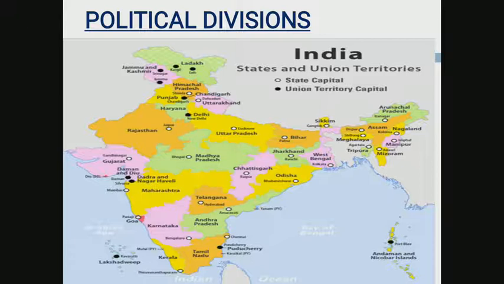The states of India have been organized mainly on the basis of languages. See the political map of India; it shows you the states and their capitals, and union territories and their capitals. India is a fast developing nation. The people of India have the spirit of tolerance and brotherhood.